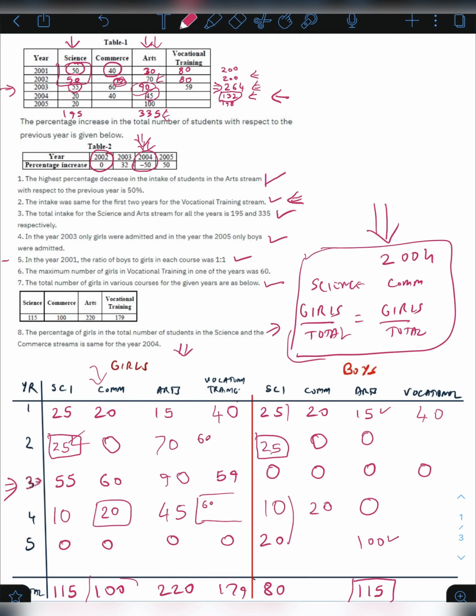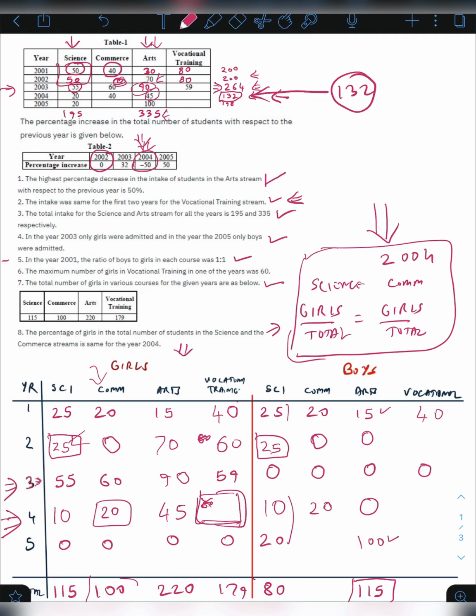If this was to be filled as 60, then the total for 2004 row of both boys and girls would exceed the actual total, which is 132, right? So this cannot be 60. That means this has to be 60. And if this is 60, it will give me the value for this as well, right?